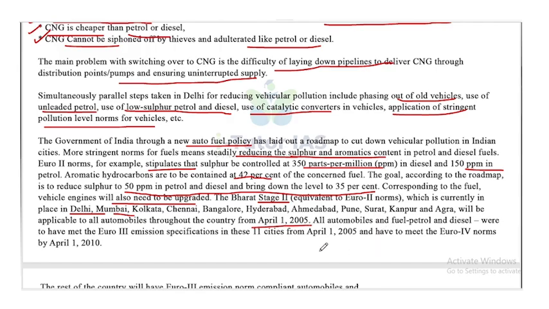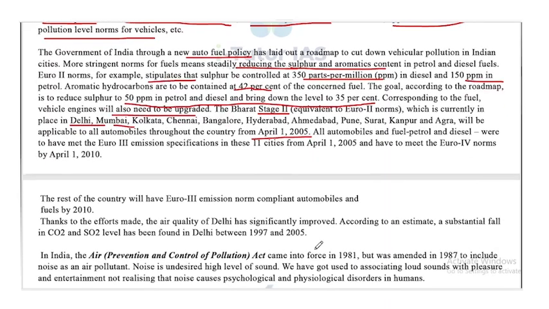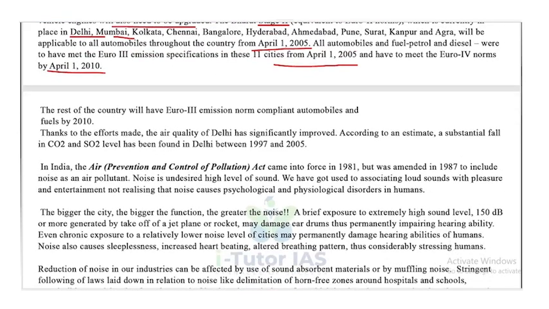All the automobiles and fuel, petrol and diesel, were to have met the Euro 3 norms specification in these 11 cities from April 1, 2005 and have to meet Euro 4 norms by April 1, 2010. The rest of the country will have the Euro 3 norm compliant automobiles and fuels by 2010.